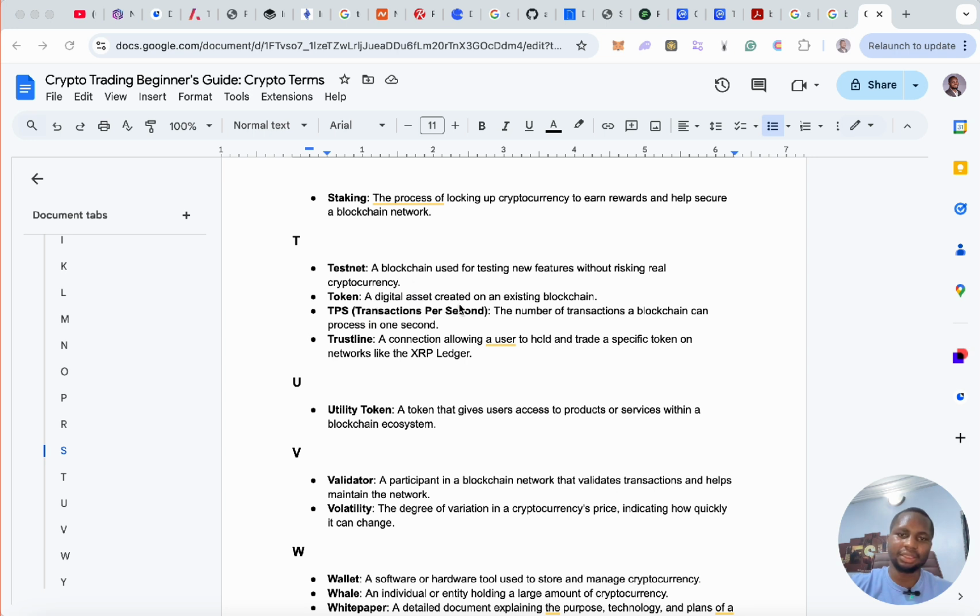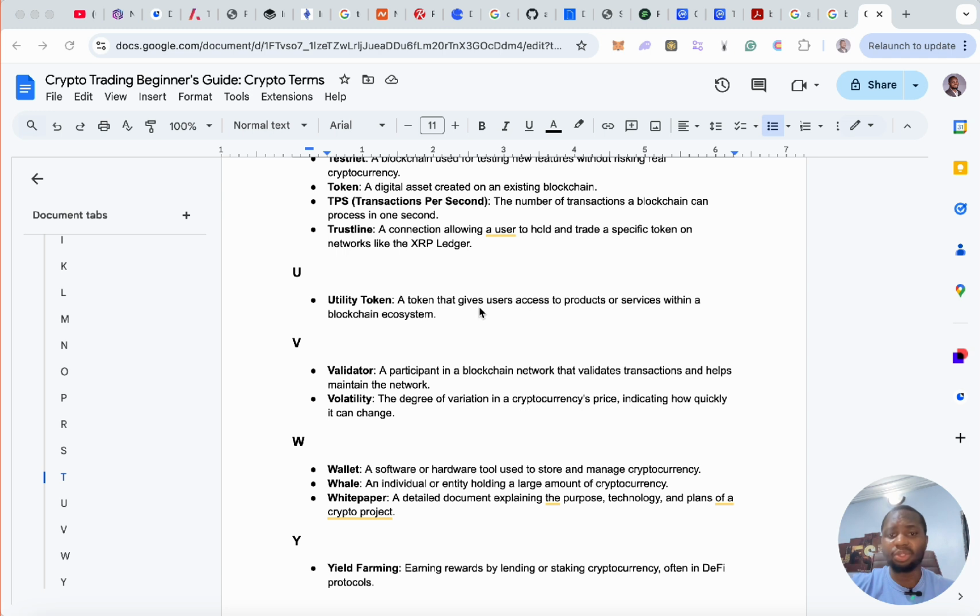Token, a digital asset created on an existing blockchain, that's a token. TPS, alright, transactions per second. The number of transactions a blockchain can process in one second. That's called the TPS, alright? Trust line, a connection allowing a user to hold and trade a specific token on networks like XRP Ledger or Stellar XLM, alright? It's usually called a trust line.